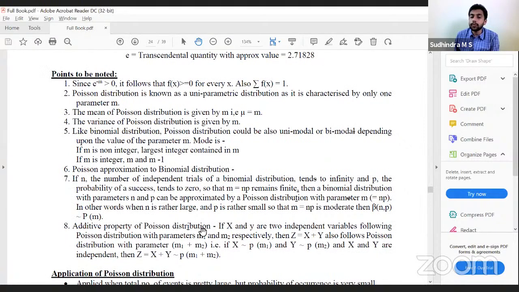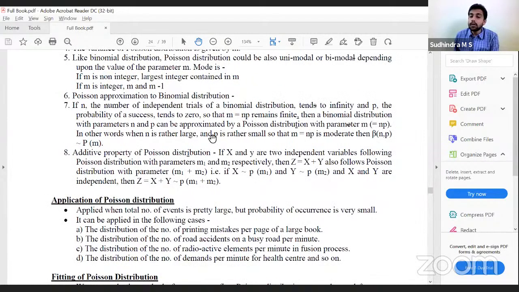Similarly, the additive property of Poisson distribution: two variables x and y. If x follows Poisson and y follows Poisson, then z is equal to x plus y also follows Poisson distribution. Application: when the number of events n is very large and probability is very small, in those cases we apply it. Very important examples: printing mistakes, road accidents, radioactive elements, demands in case of a health center.